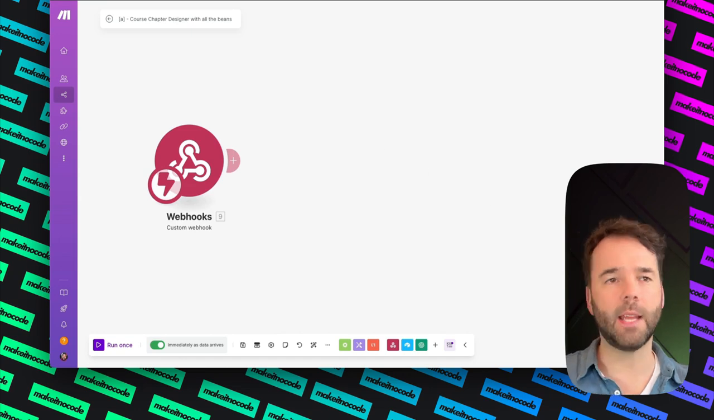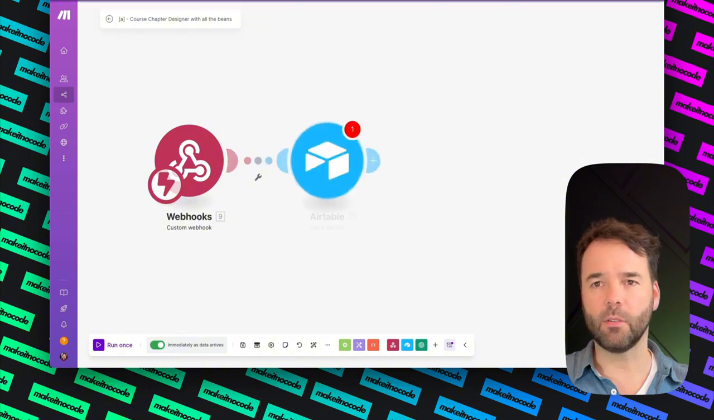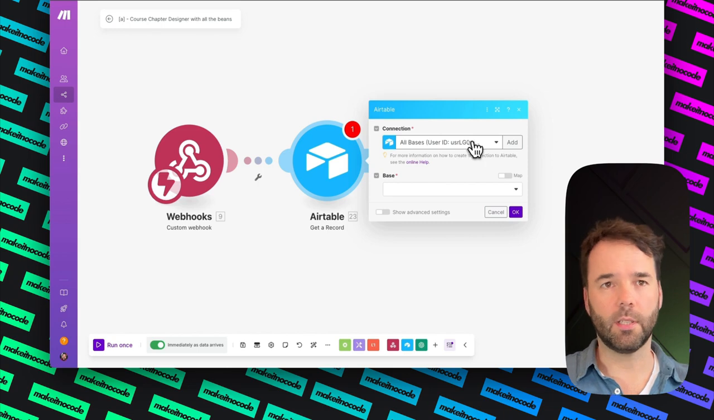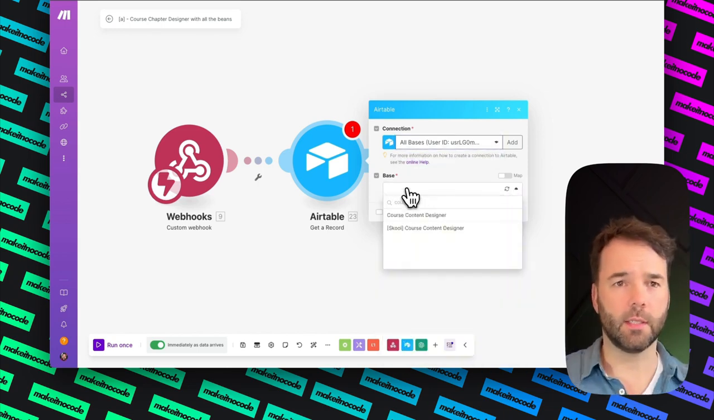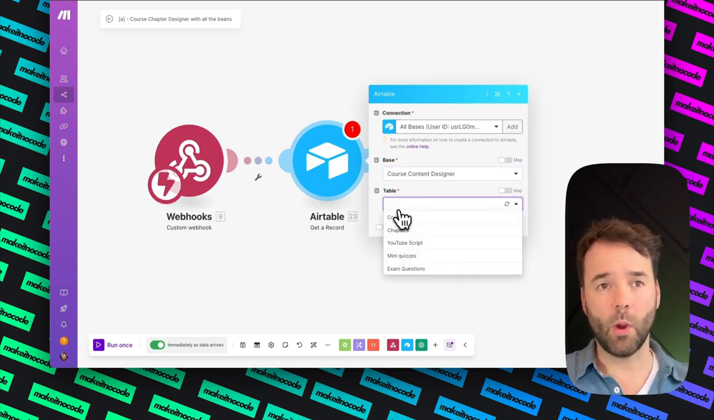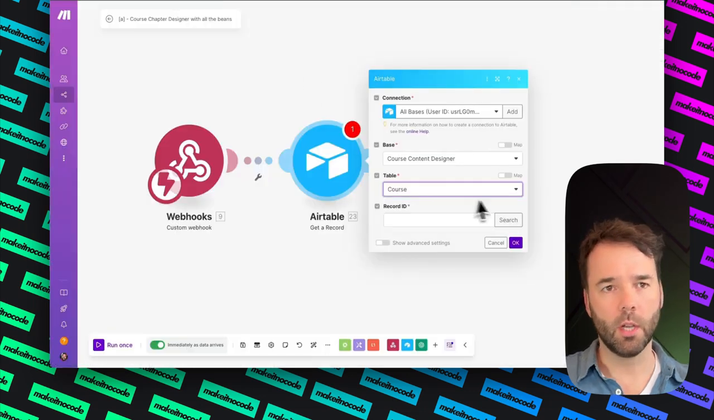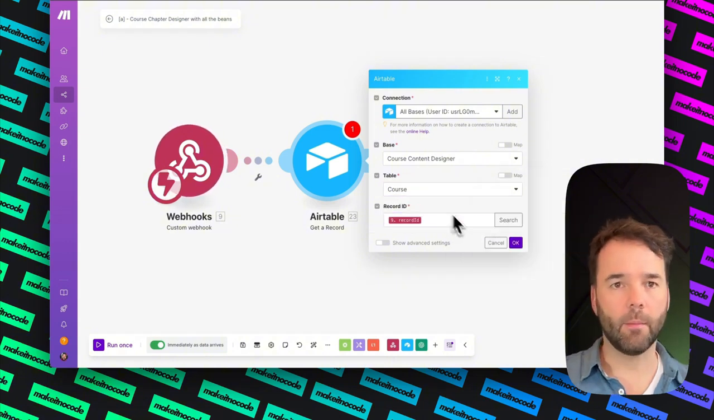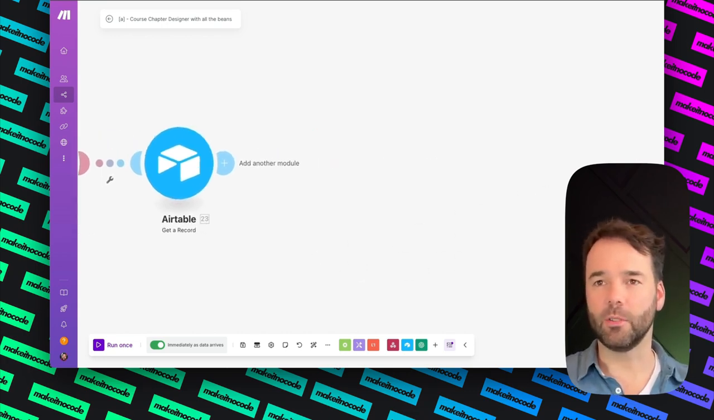So once I've set it up in Airtable, I can hit the plus button and I can say Airtable. I'm going to say get a record. And then I'm going to try and find my, it just takes a little while to load. It's called Course Content Designer. There we go. I need to have a table with a record ID. The initial table that I'm connecting onto is called course. So I'm going to say course, and then I'm going to say record ID. Well, that's the only one there. That's it, done. We've set up the first module, or the second module in this case.